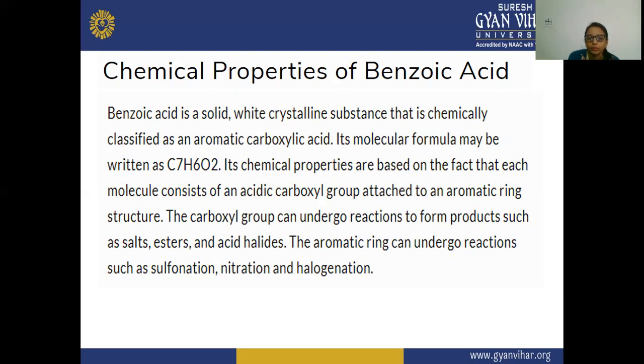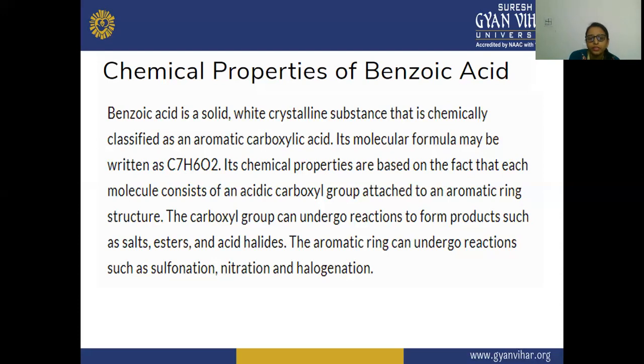The total number of carbons in the molecular formula is 7. The benzene ring has 6 carbons, and the 1 carbon is the COOH group, the functional group attached to the aromatic ring.